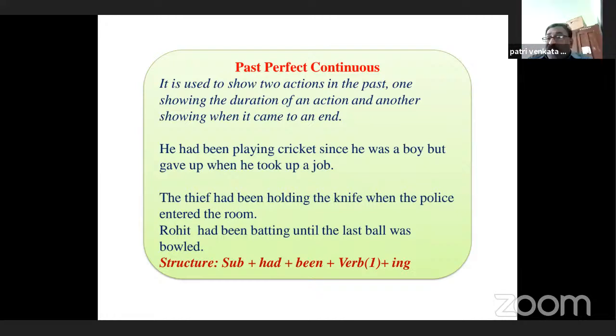Rohit had been batting. How long had he been batting? Here it is used to show two actions in the past, one showing the duration of an action and another showing when it came to an end. So Rohit had been batting until the last ball was bowled. Here, the structure is subject plus had plus been plus present participle form of the verb, that is V1 plus ing. Okay, let us come to the next one.